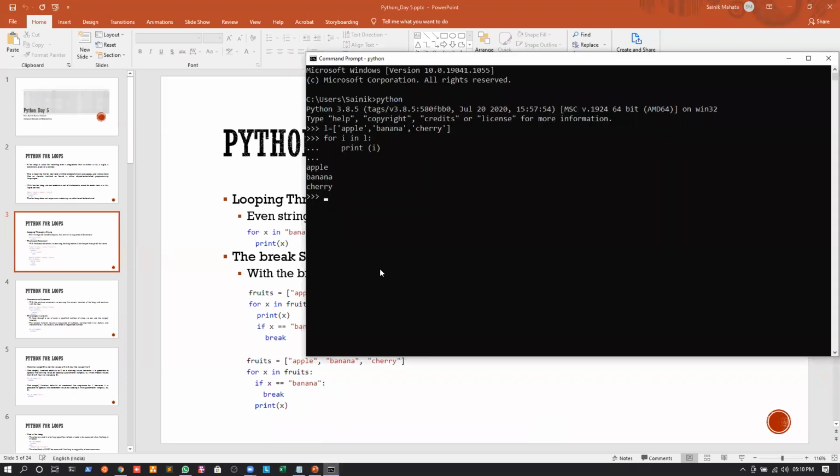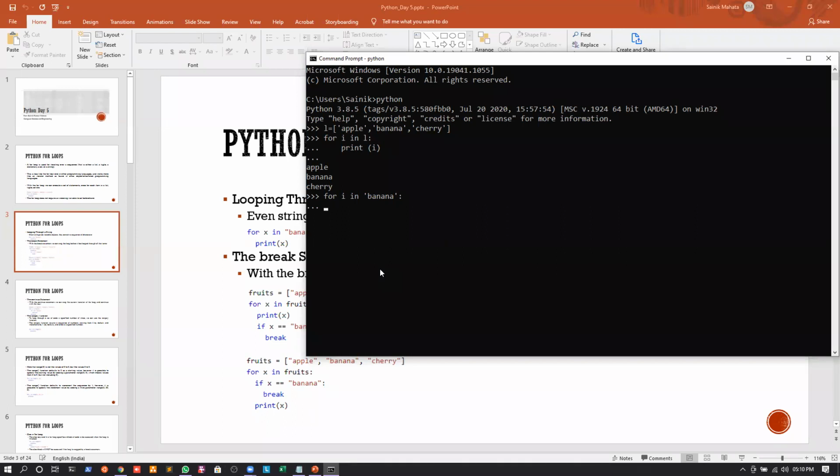So again, if I write for I in, for example, banana, right? So what does this mean? Banana is a string, right? And it's a sequence of characters, right? So the first character is a B, second character is a, third character is an N, and so on. So what we can do using a for loop is iterate over a sequence of characters as well, right? Every time I will go to B, it will print the value of B. It will go to A, it will print the value of A. It will go to N, it will print the value of N, and so on.